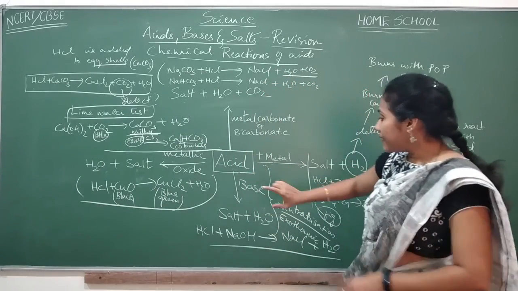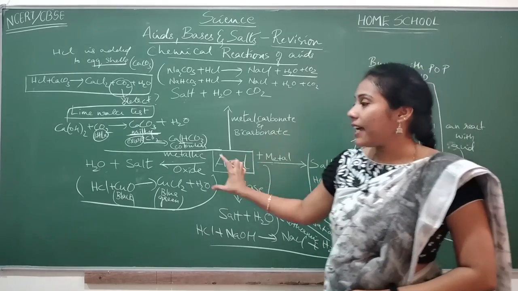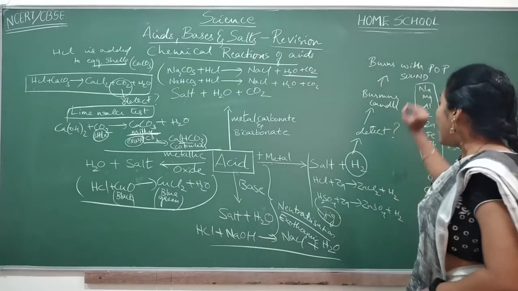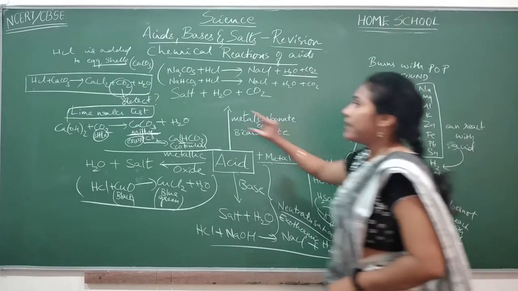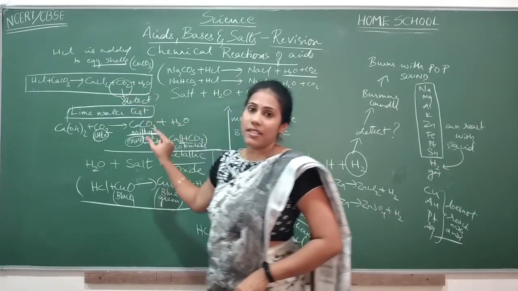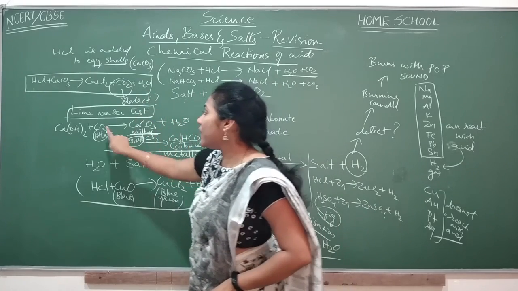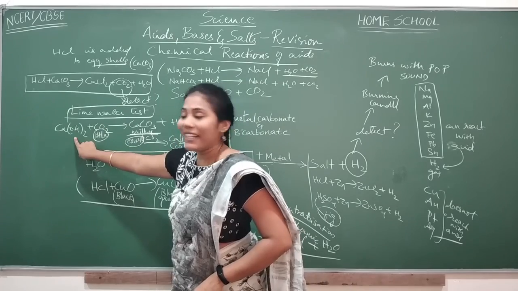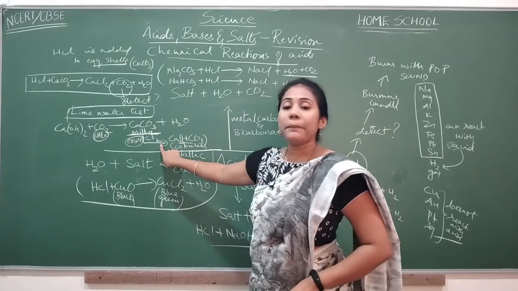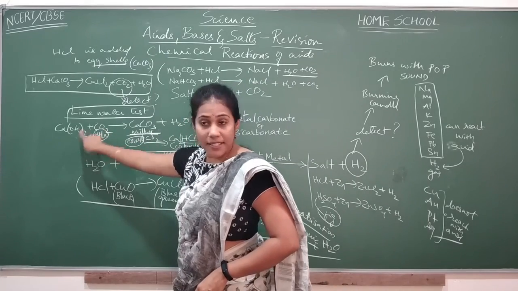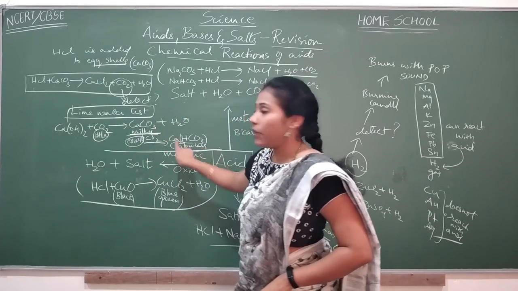Okay, so these are the most important reactions that you have to remember. And don't forget how to test hydrogen gas and how to test carbon dioxide gas, particularly this lime water test. What happens when carbon dioxide is passed in a little amount and what happens when it is passed in an excess amount to lime water. This difference is very important to remember.